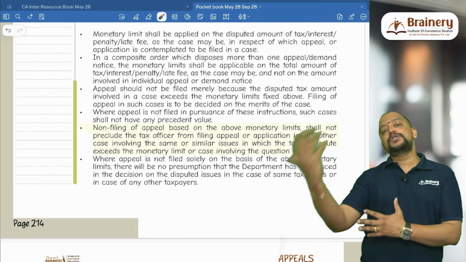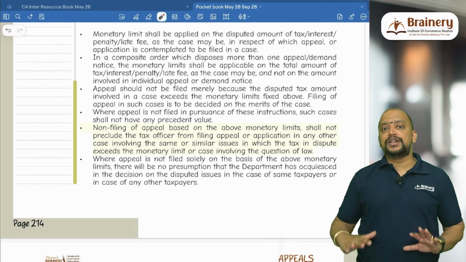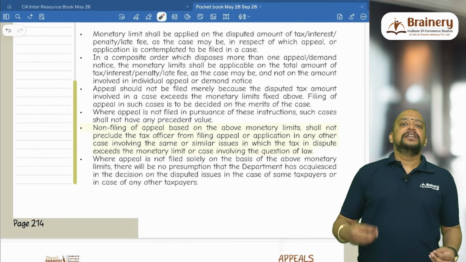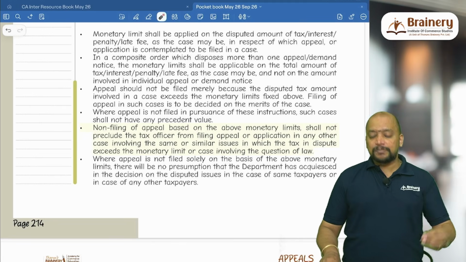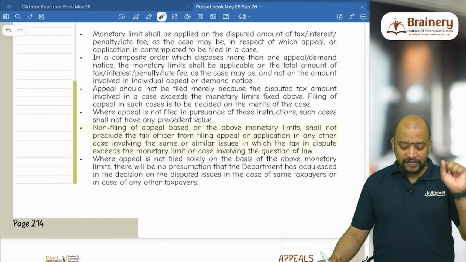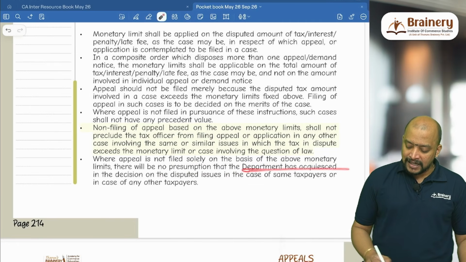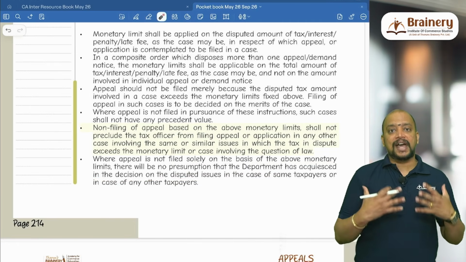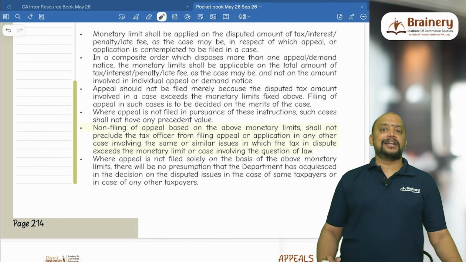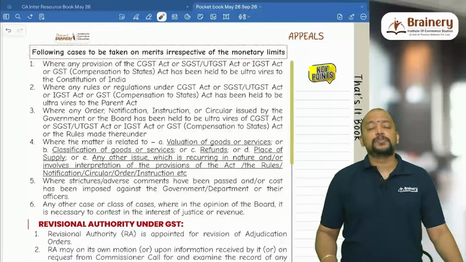So when the amount goes beyond that, definitely they can go for the appeal against the same or similar issue. In the past, if they have not gone, it's okay. And just because they did not go for appeal, it does not mean that they have accepted. So where appeal is not filed solely on the basis of the above monetary limits, there will be no presumption that the department has acquiesced in the decision, that is, accepted the decision on the disputed issue in case of the same taxpayer or any other taxpayer. Then the following cases are to be taken on merits irrespective of the monetary limit.